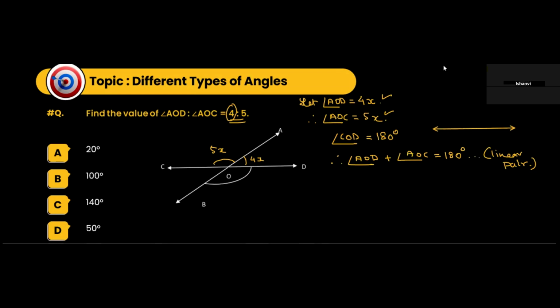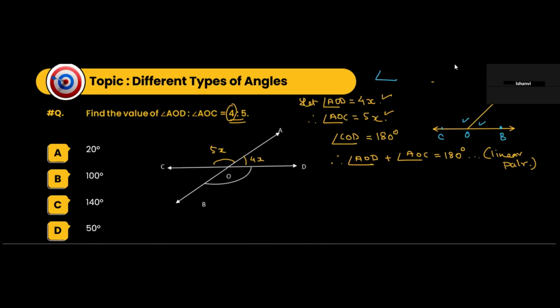So let's say we have a line here, and one of the angles as seen here is like this. If I name this A, O, and let's say this is B and this is C, this angle and this angle will form a linear pair.